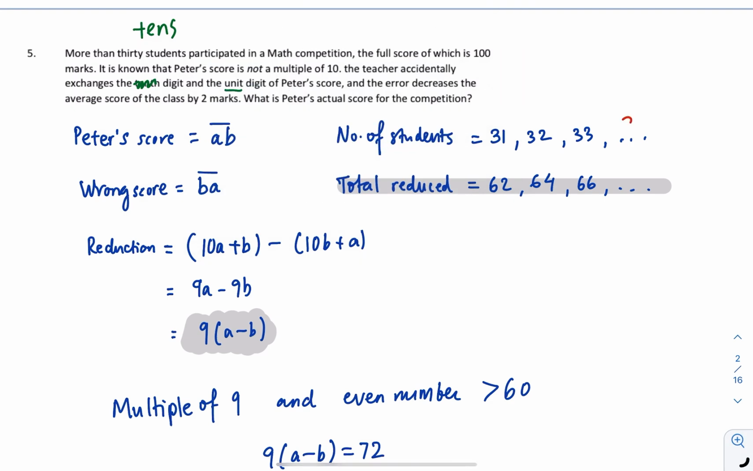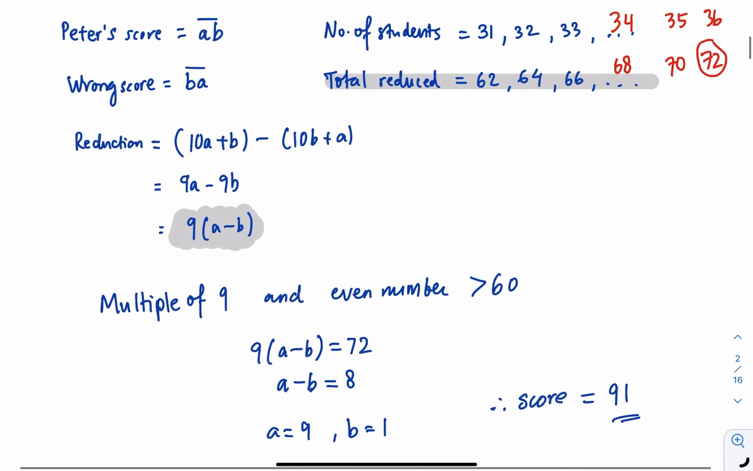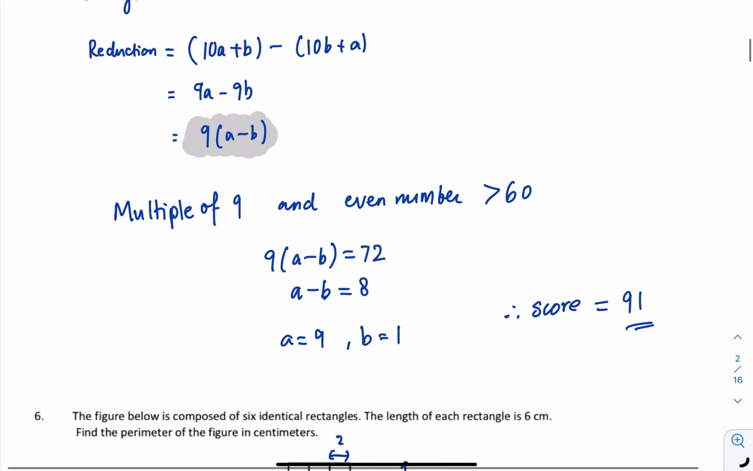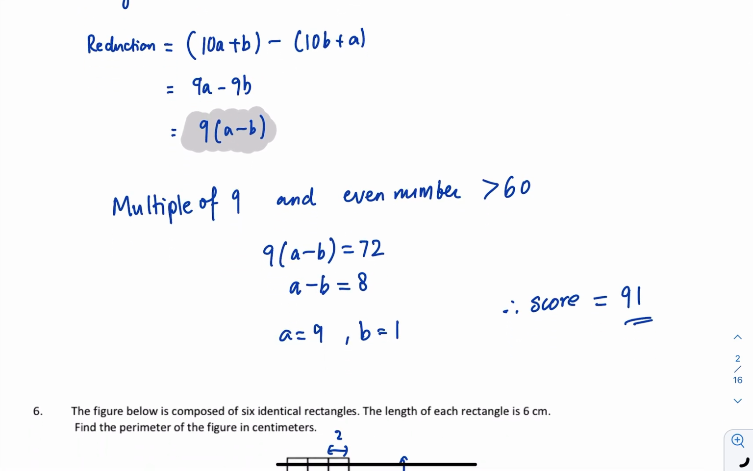Okay, continue with 34, with 68, is this a multiple of 9? No. 35, 70, is it a multiple of 9? No. So 36, 72, is it a multiple of 9? Yes. Okay, so that means now 9 times A minus B will be 72, which means A minus B is 8. Okay, which gives us only one option. A has to be 9 and B has to be 1. So the total score of Peter is 91.